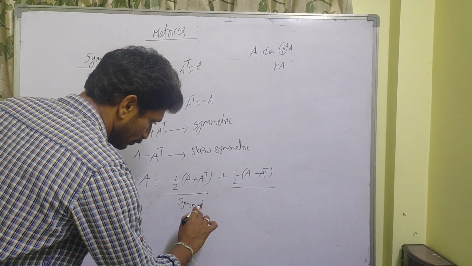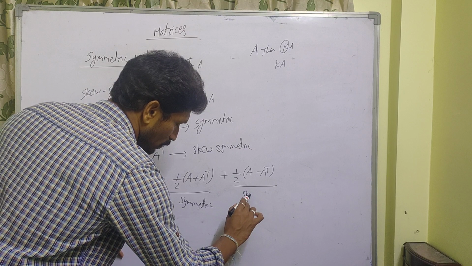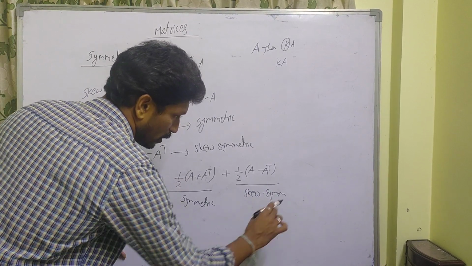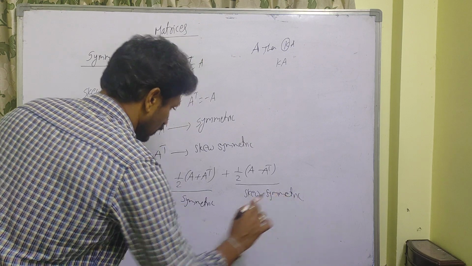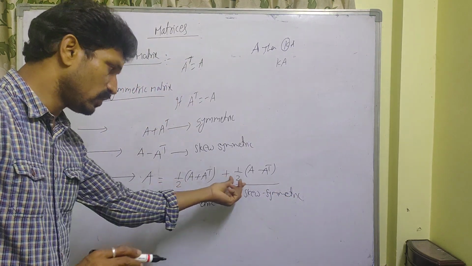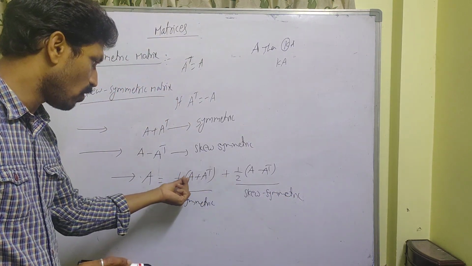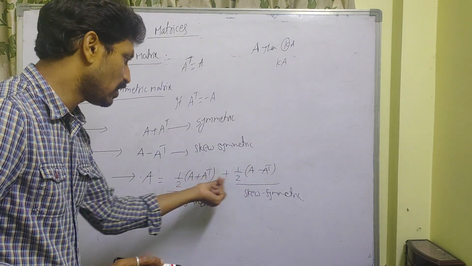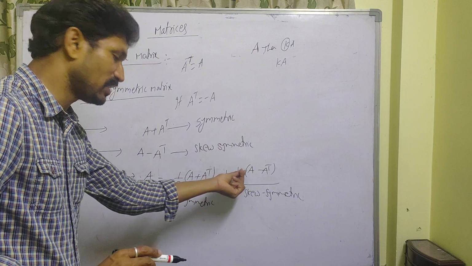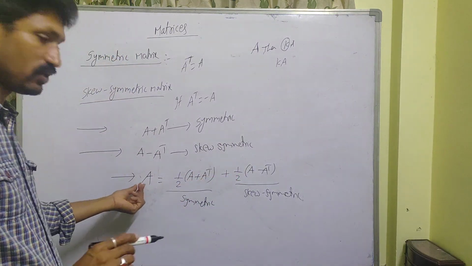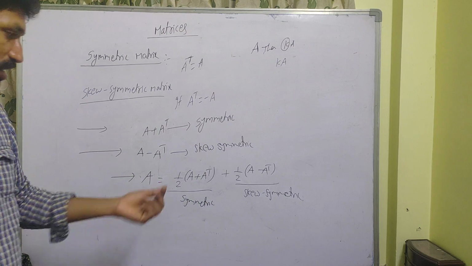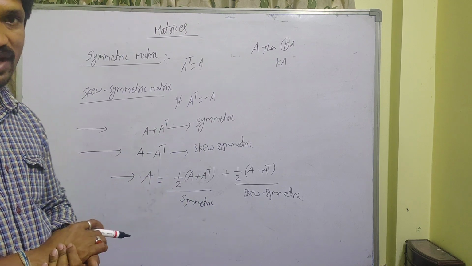Symmetric, skew symmetric. So take 2 as LCM. What do you have? A plus A transpose plus A minus A transpose. A transpose minus A transpose cancel. A plus A is 2A. 2A by 2 is A. So that is equal to A. So every matrix you can express as sum of the symmetric and skew symmetric matrices.